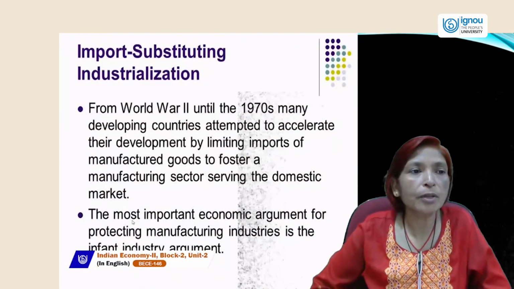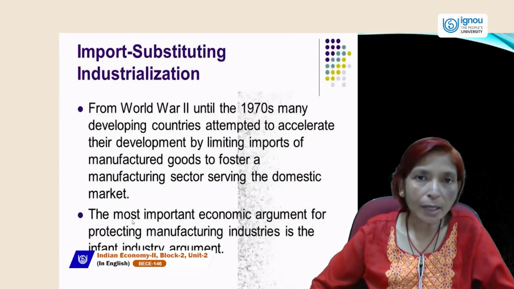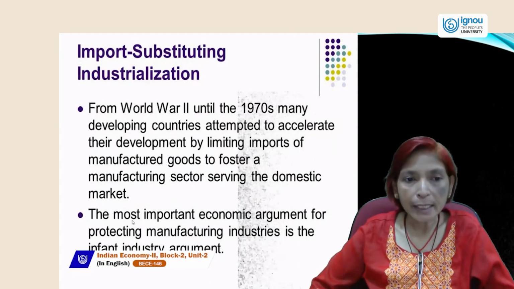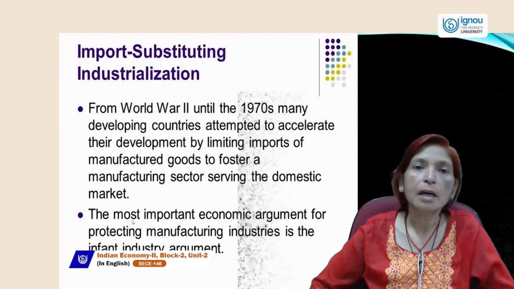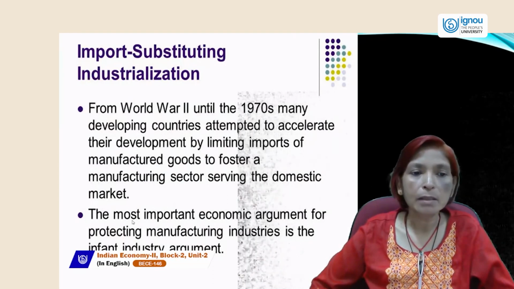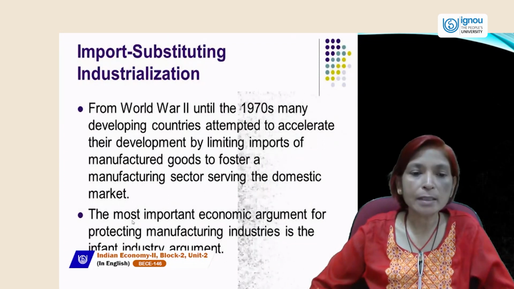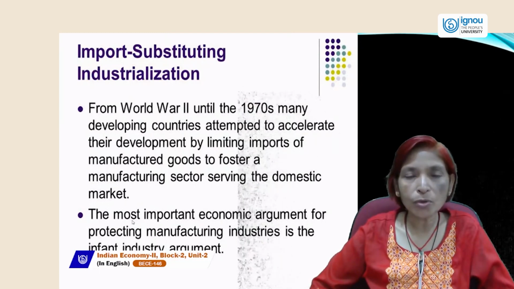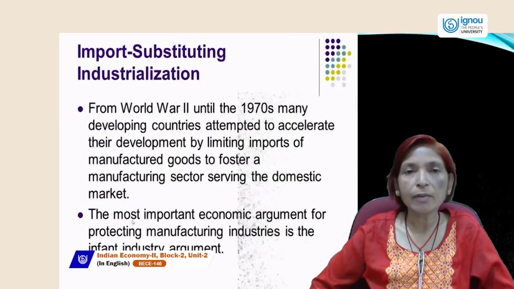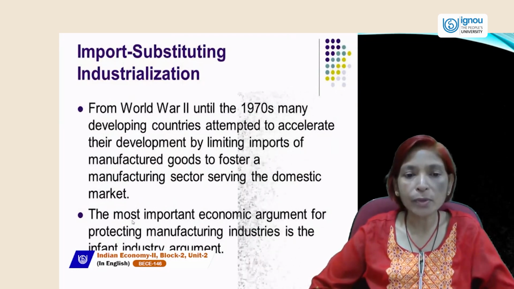Next is import substituting industrialization. When this ISI policy started, from World War II until the 1970s, many developing countries attempted to accelerate their development by limiting imports of manufactured goods to foster a manufacturing sector serving the domestic market. If we want to produce more and more goods in our domestic country, we should promote those industries.